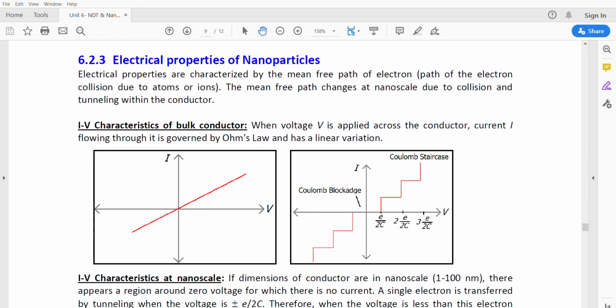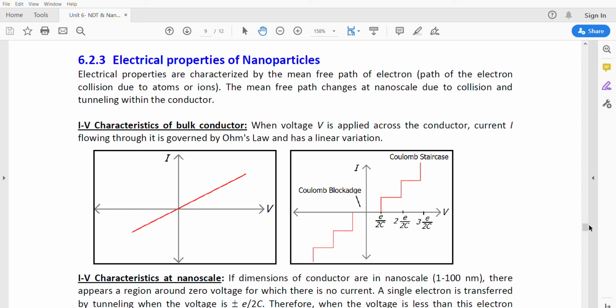Next one is the electrical properties. We know that current conduction is characterized by the flow of electrons. This flow of electrons depends on collisions with atoms or ions, or we can say the mean free path of the electron changes at the nanoscale due to collision and tunneling within the conductor.